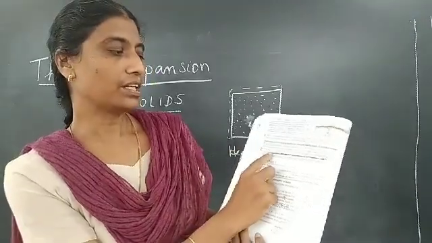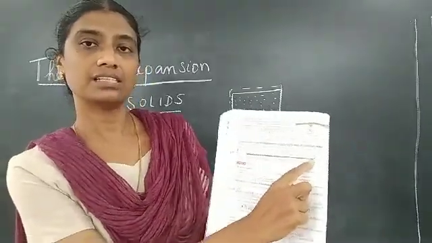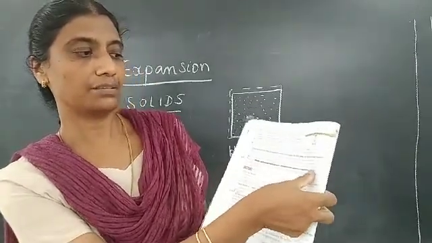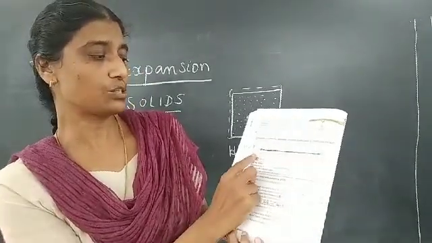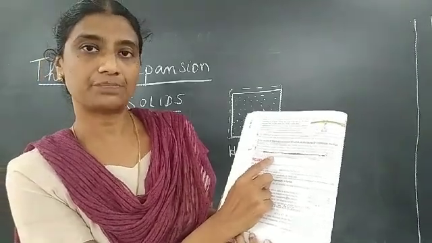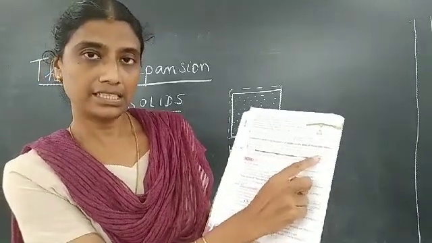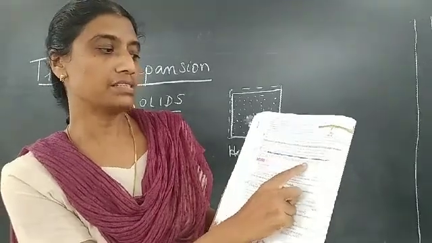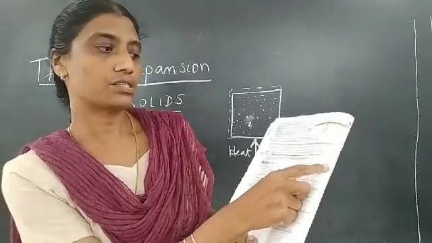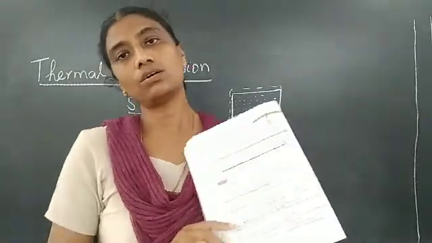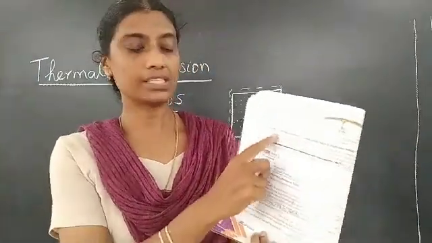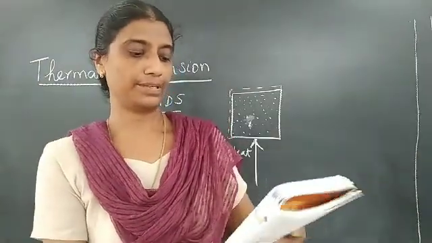Then you can cut off this part, otherwise the second point becomes very lengthy. Start from here. This leads to increase in intermolecular space because their kinetic energy is increased. It increases the intermolecular separation between neighboring molecules, and so the solid expands in all directions. I hope it's clear, children. So these are the 2 points that you will write for this.